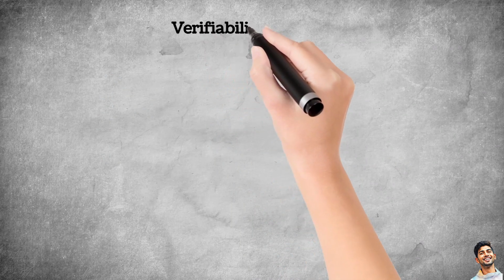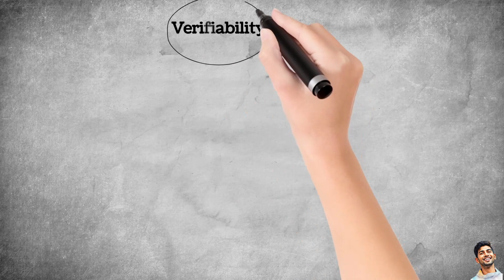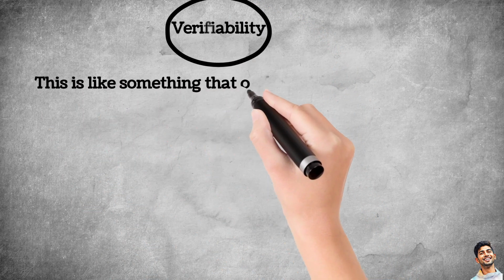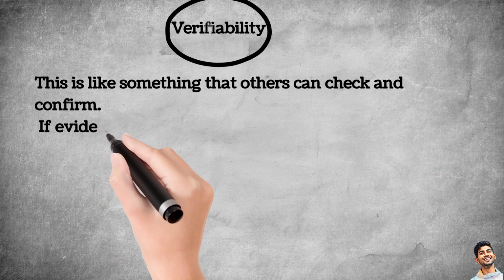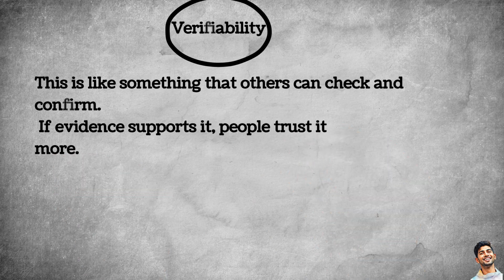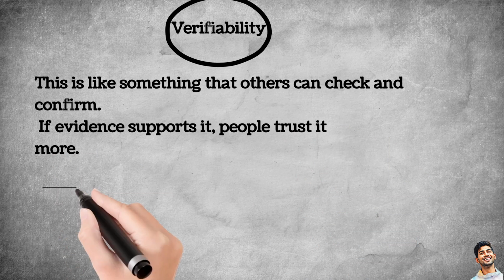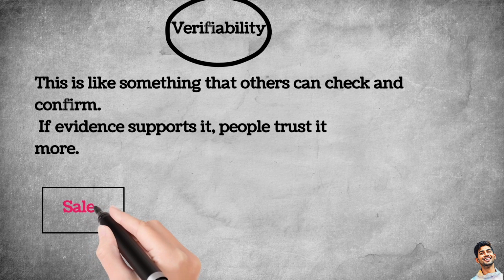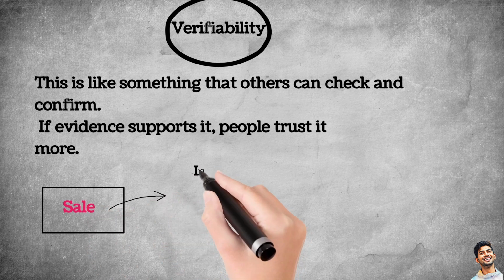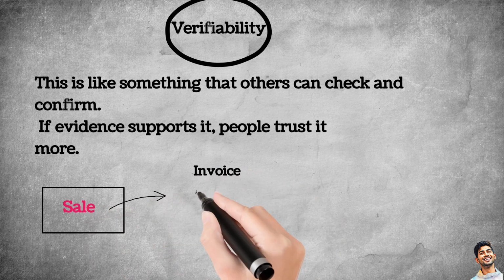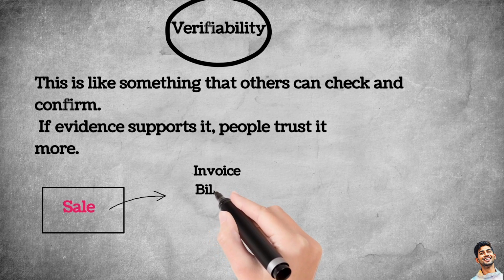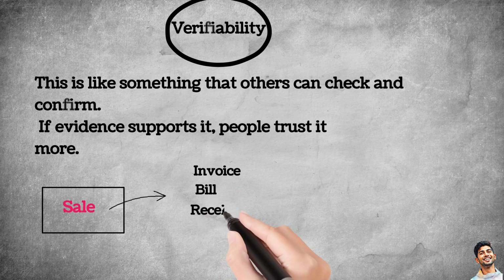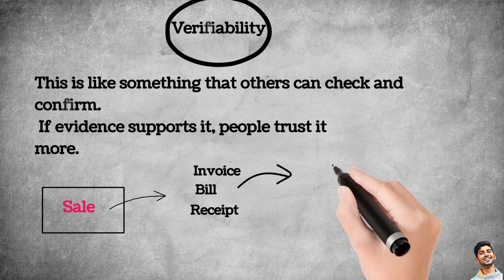Now the next is verifiability. This is like something that others can check and confirm. If evidence supports it, people trust it more. For example, if sales are recorded in accounts, there should also be an invoice, bill, or receipt to support those numbers. That way, anyone can verify the information.